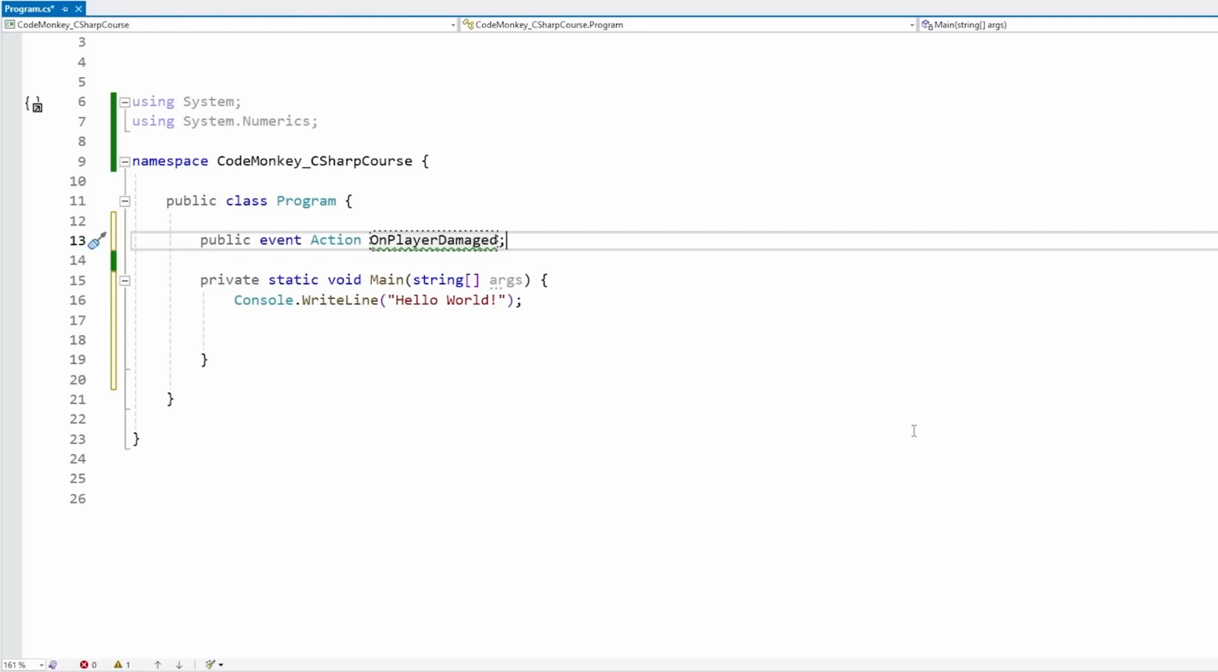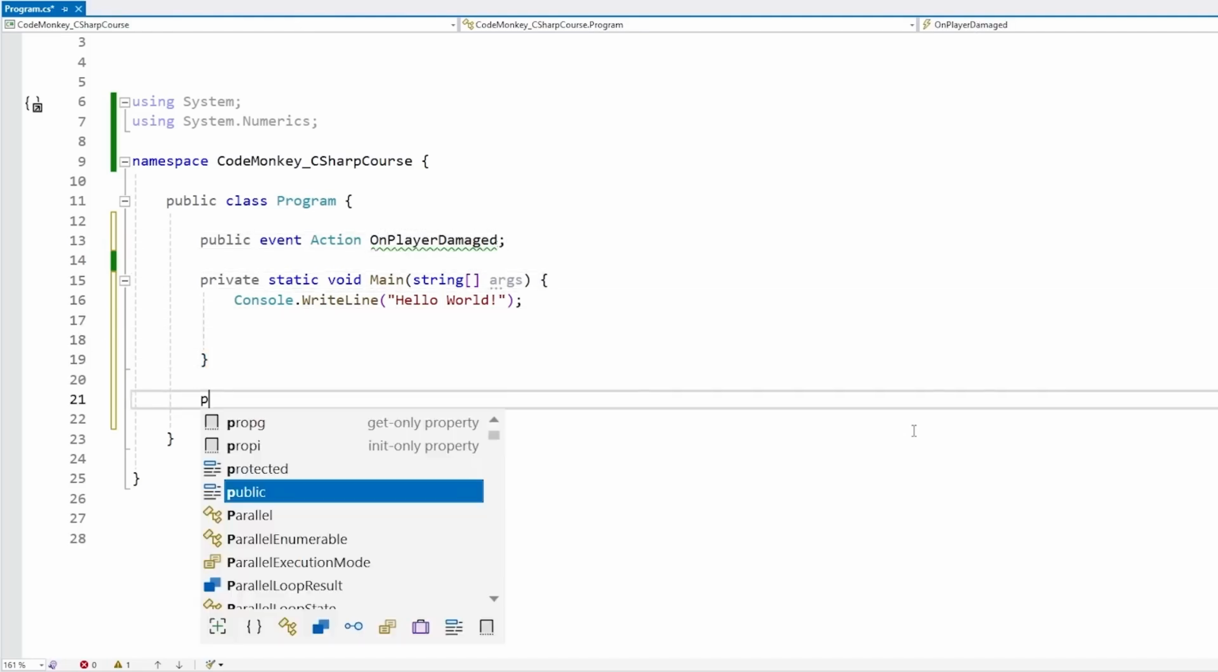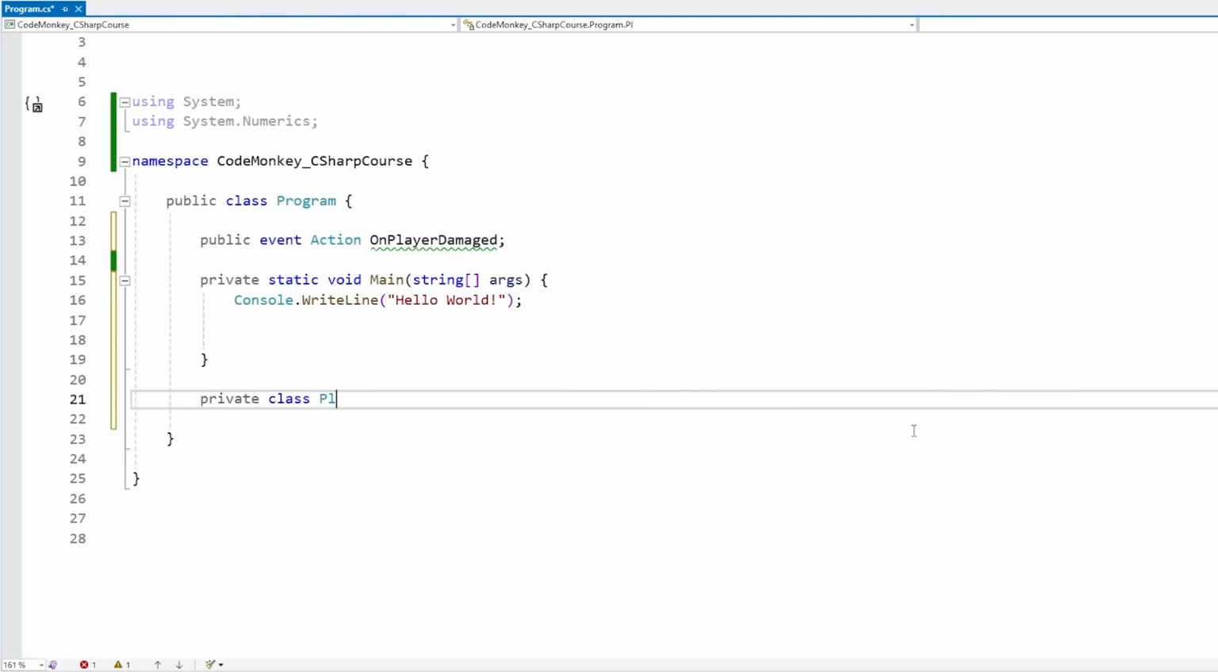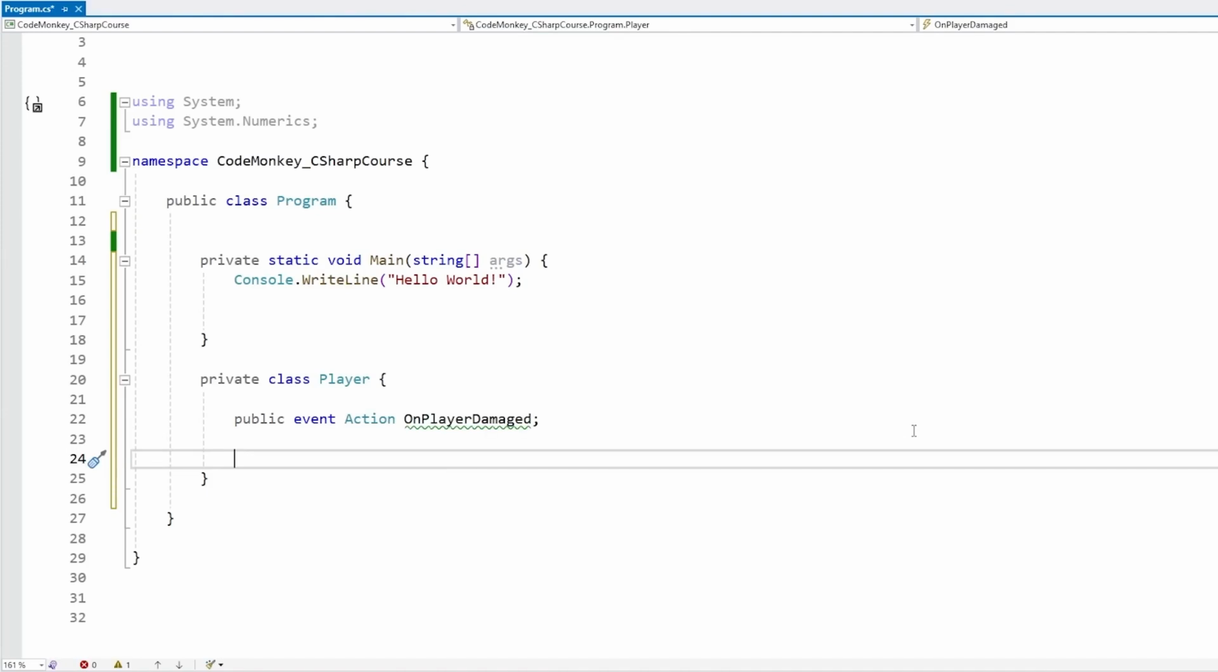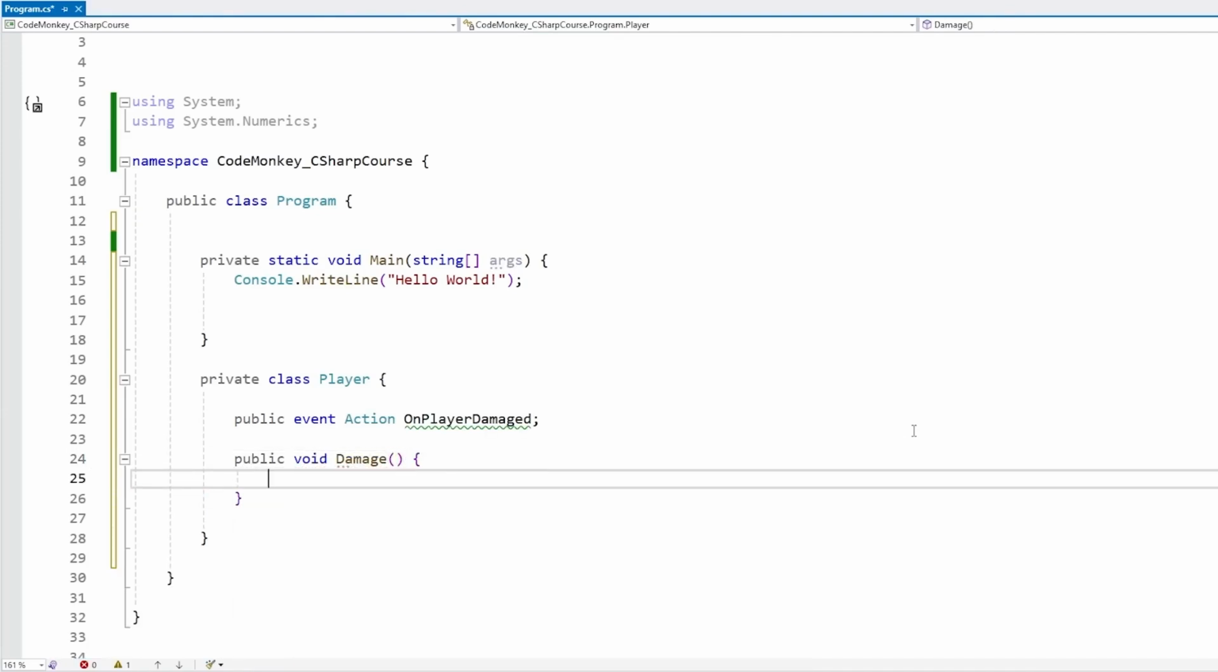Now let's write a quick demo, just to see how it works. For that, let me put this inside a basic Player class, just so the demo makes a little bit more sense. Now let's make some kind of damage function, so let's call it Damage. The first thing we can do with our event is simply fire it. We do it pretty much as if this was a normal delegate and we were just calling it. So let's go OnPlayerDamaged and simply call it like this. So that's it, super simple.